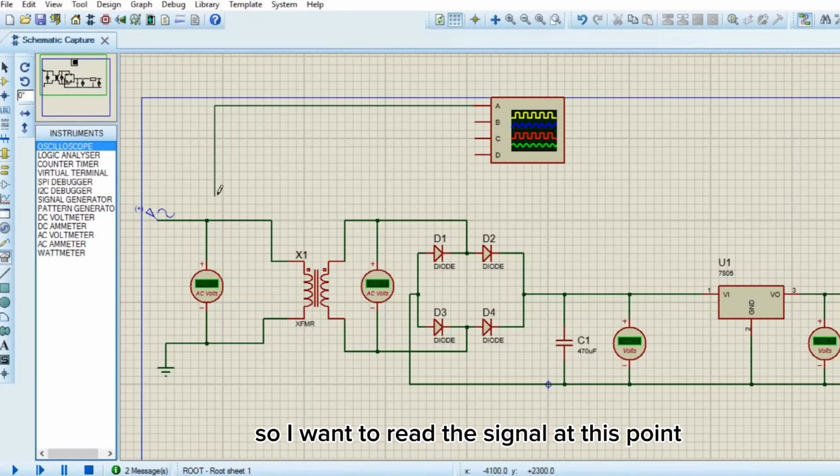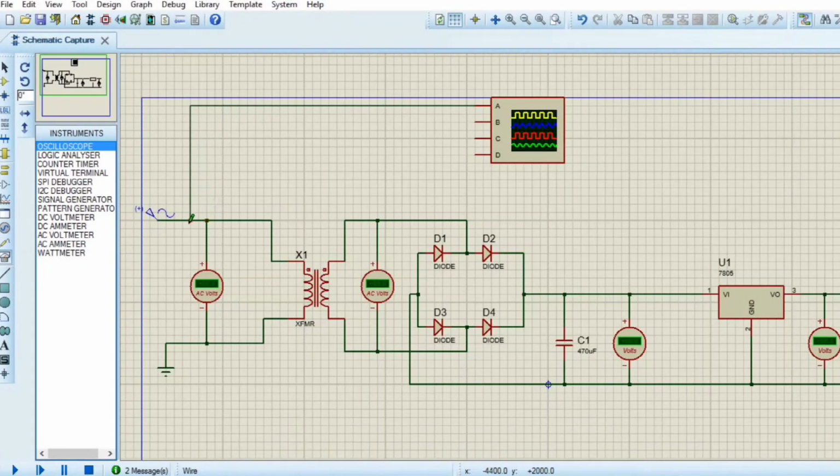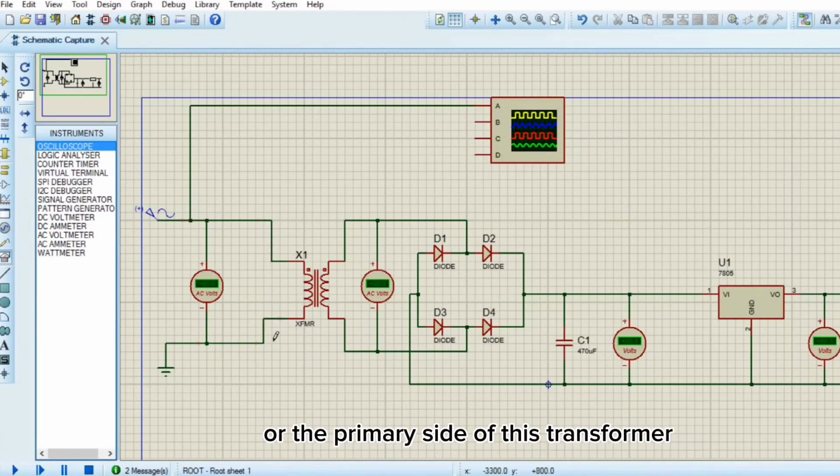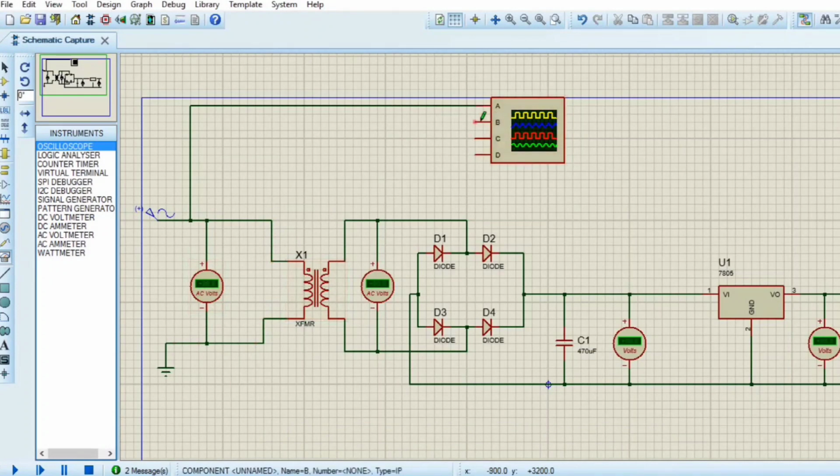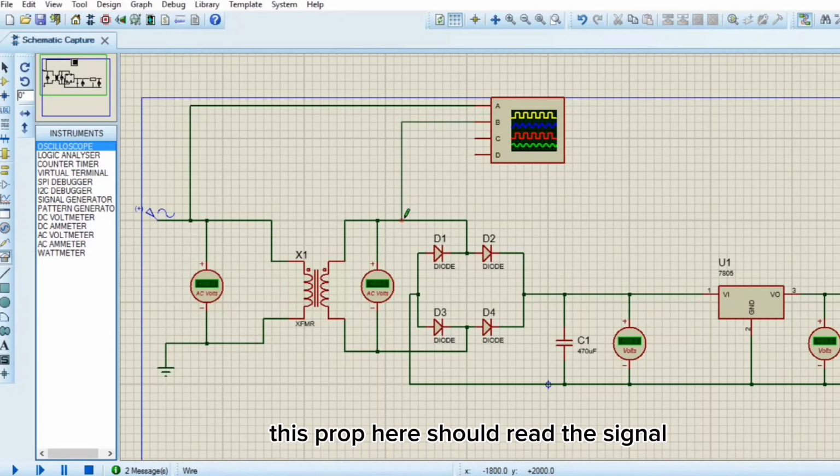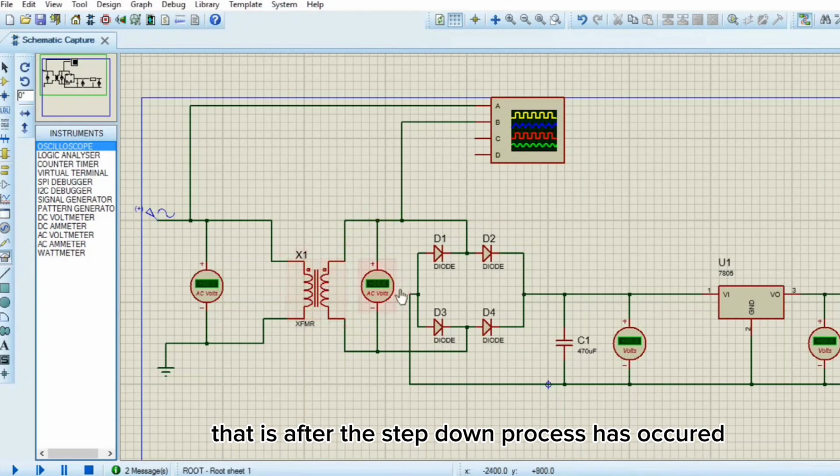I want to read the signal at this point coming into the primary side of this transformer, and then this probe here should read the signal at the secondary part of the transformer, that is after the step down process has occurred.